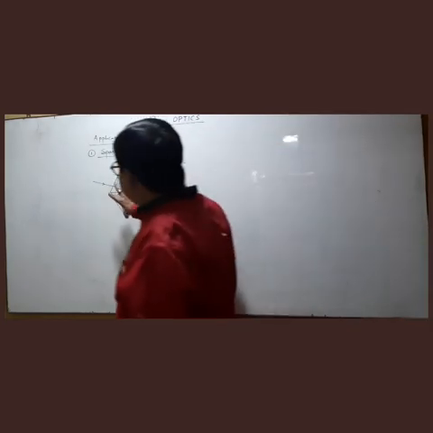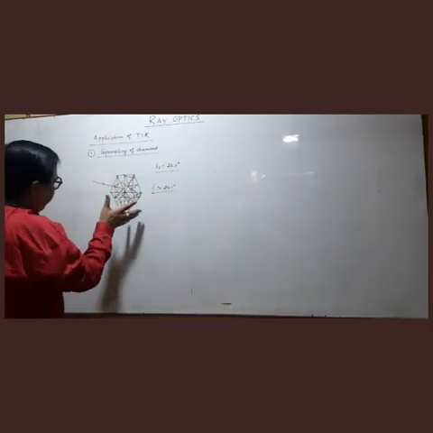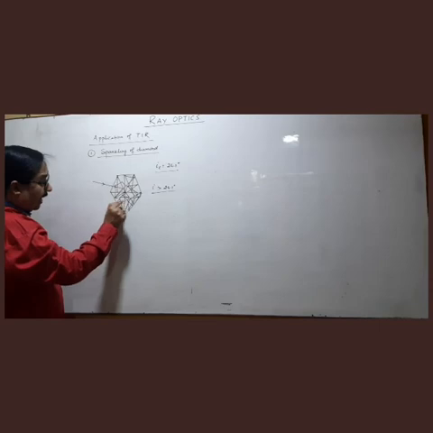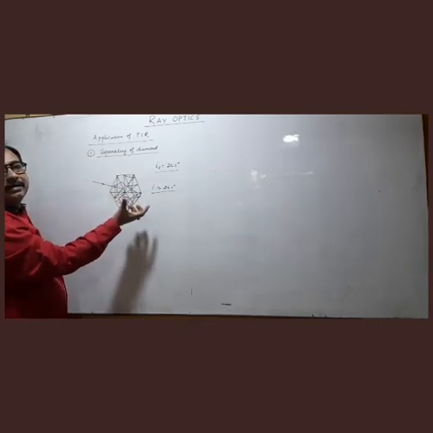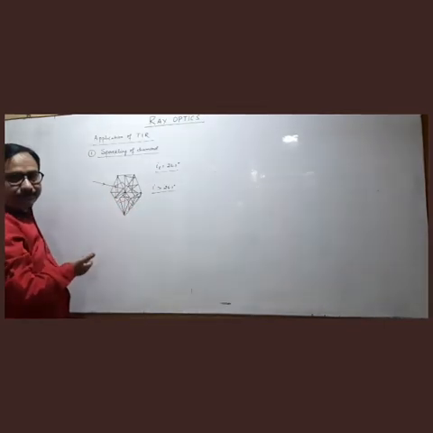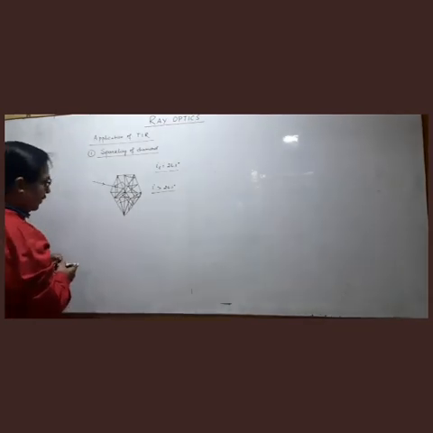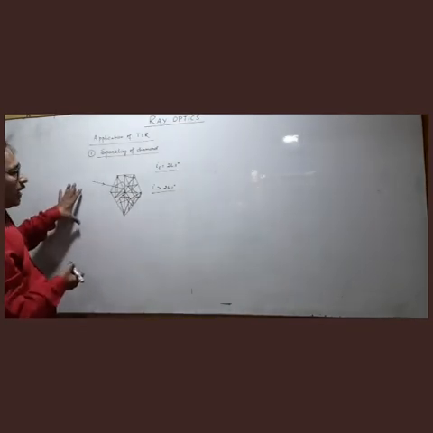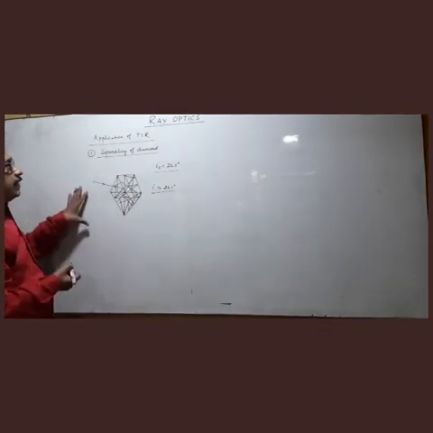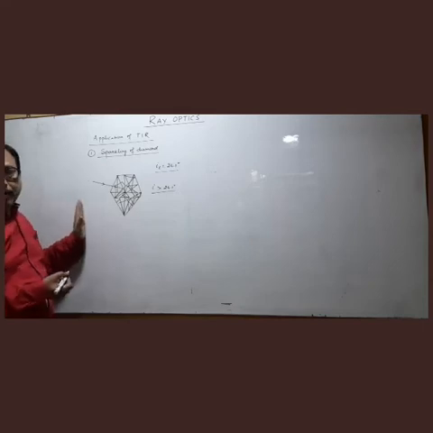And as a result, overall you are observing the movement of light inside the diamond, that is sparkling, right? So that is sparkling of diamond, and that can be explained by the phenomena of light.